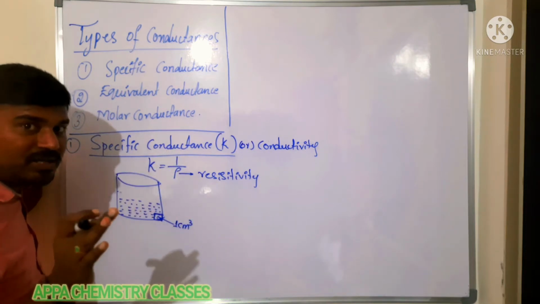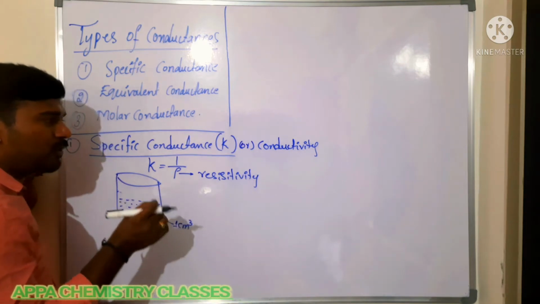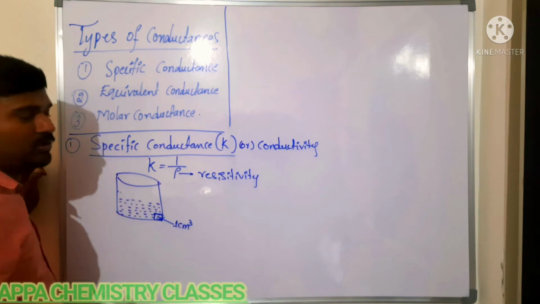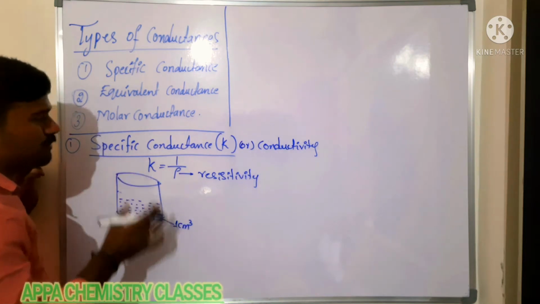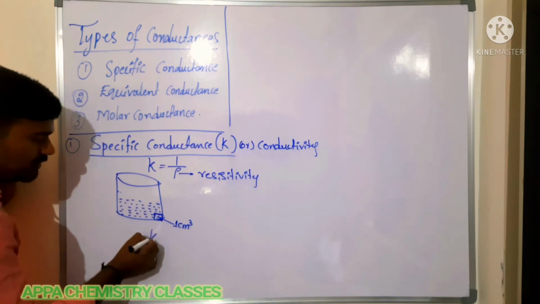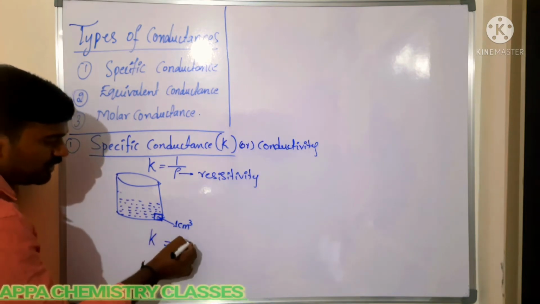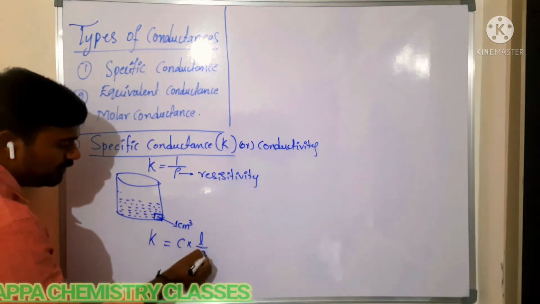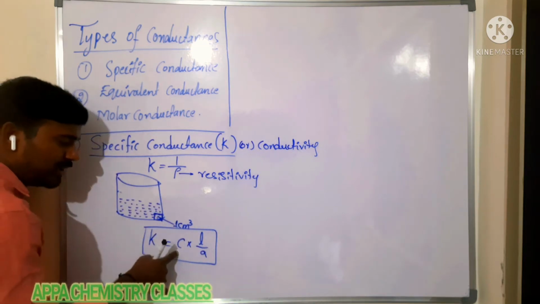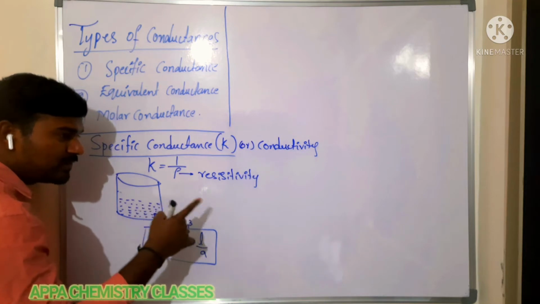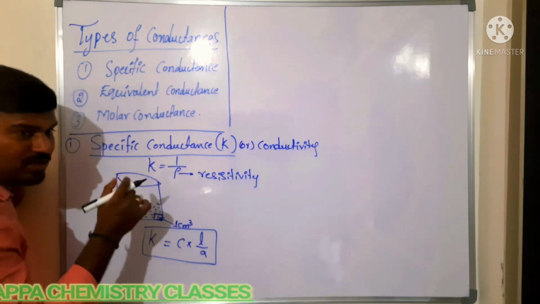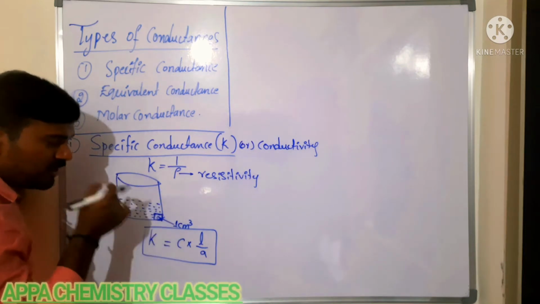Is that definition clear? The conducting power of all the ions which are present in 1 centimeter cube of an electrolytic solution is called specific conductance. Now we are going to see the formula. In the last class we had seen K is equal to C into L by A. What is C here? Conductance. L is the distance of separation of the electrode plates. A is the area of cross section of each electrode.